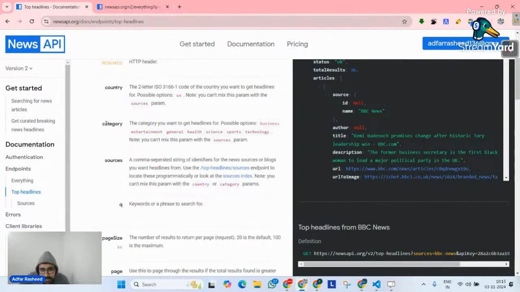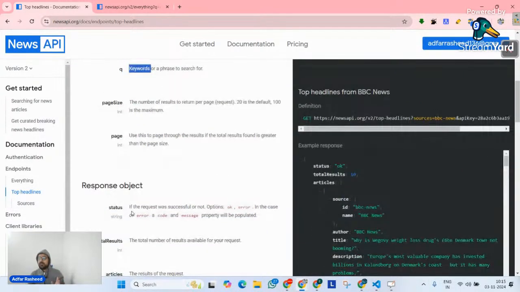I can put another argument called category inside the API, so that I can put values like business, entertainment accordingly. I can put sources, q, page size, page, and so on and so forth. The point I'm trying to make you understand is that whenever we deal with an API, a front-end developer should be quite comfortable reading documentation. A front-end developer should understand that APIs have a lot of parameters depending on the design of the API.